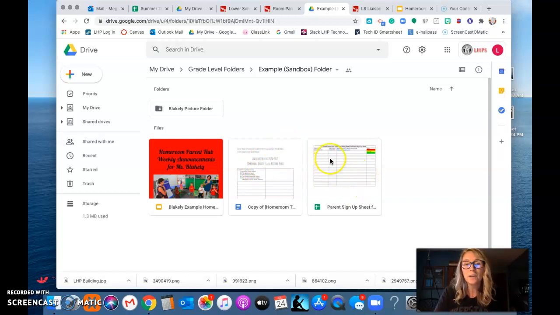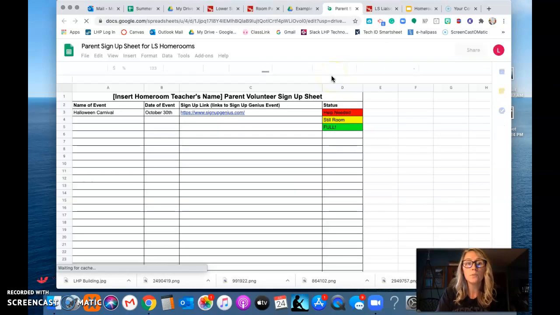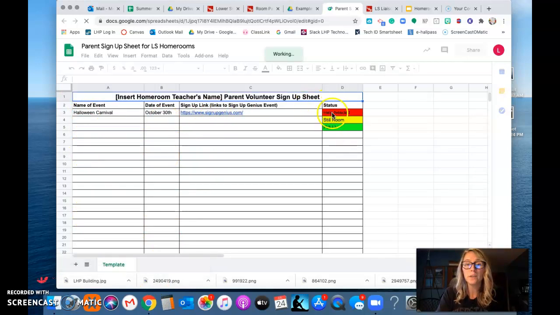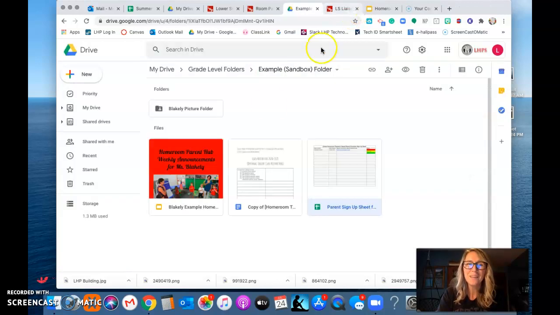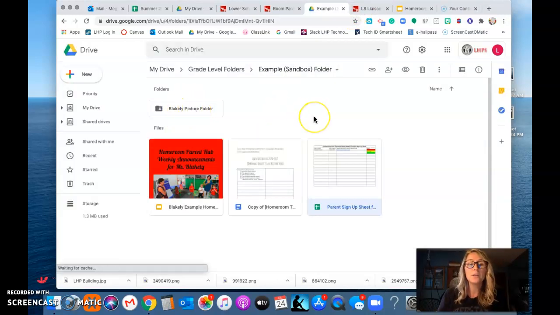And then this right here is going to be how you sign up for various events. So when you click on it, it's going to open for you like this, and it'll have a list of different events, their dates, and the link for your sign up. And then homeroom parents have the option of updating status as to how much is still needed to be filled, etc. There's also right here an opportunity for you to add pictures of your child or different school events that you took to share with other parents in that same homeroom.